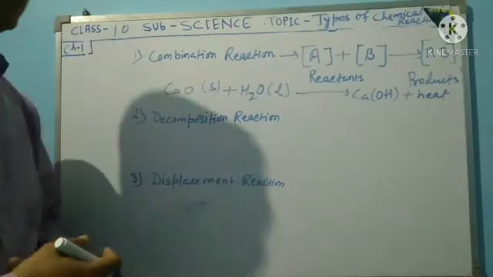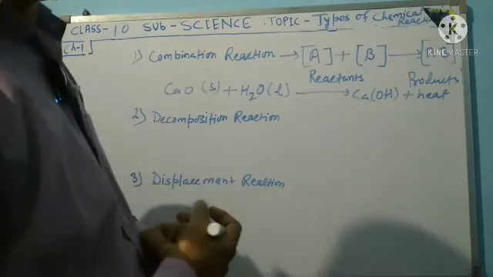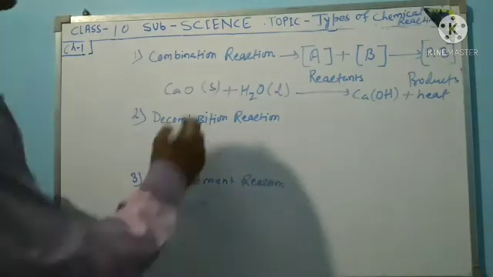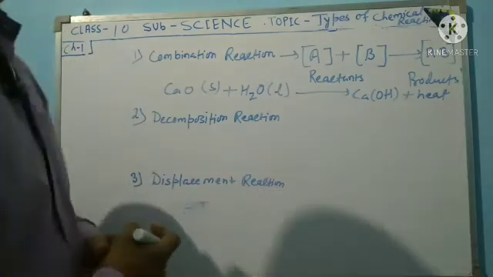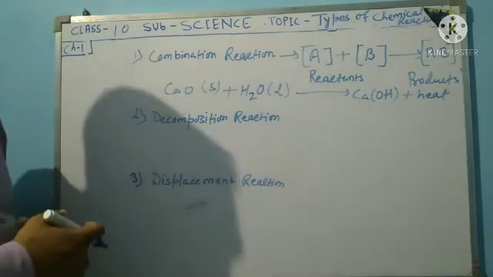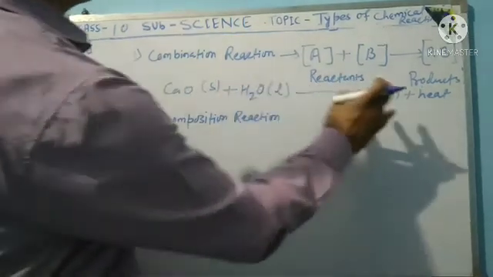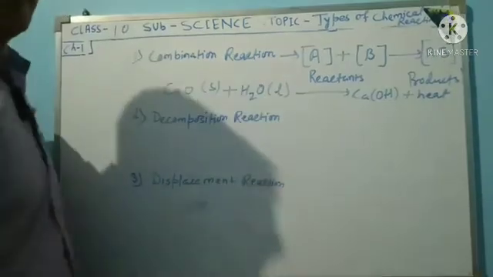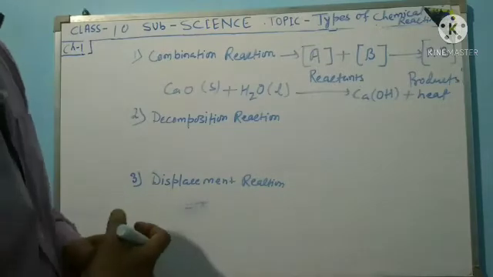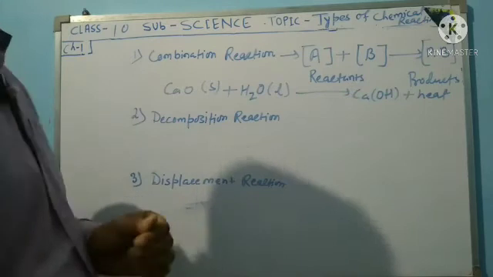CaO is quicklime, and Ca(OH)2 is slaked lime. That is the quicklime and slaked lime formation, a combination reaction.